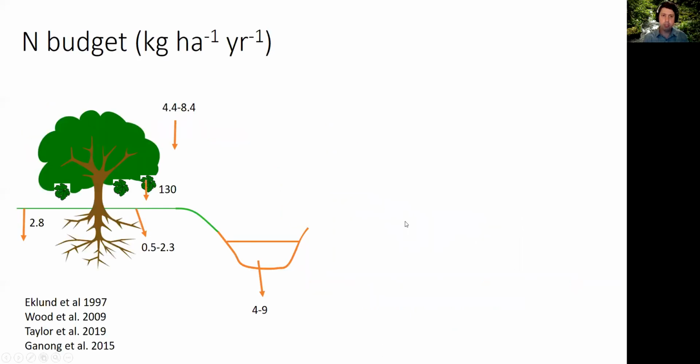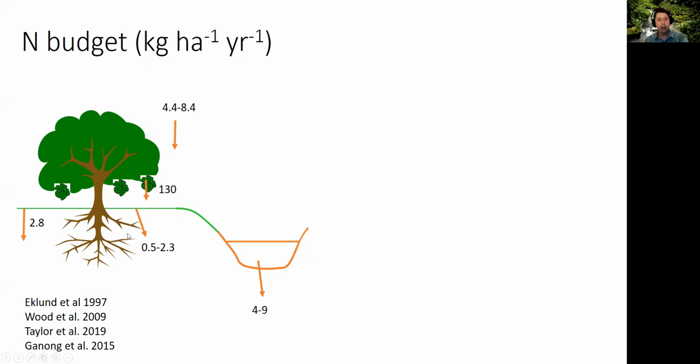So if we put numbers together to try to understand how important this symbiotic N fixation, what's happening with the trees, could be to the overall nitrogen budgets of these watersheds. Here, all these numbers are in kilograms per hectare per year. Here's atmospheric deposition, about 4 to 8 kilograms per hectare per year. Leaf litter is about 130 kilograms per hectare per year. I won't count that as an input. That could be just internal recycling.